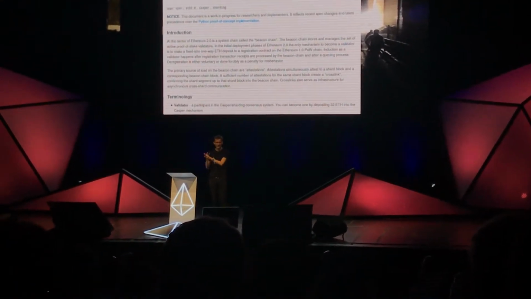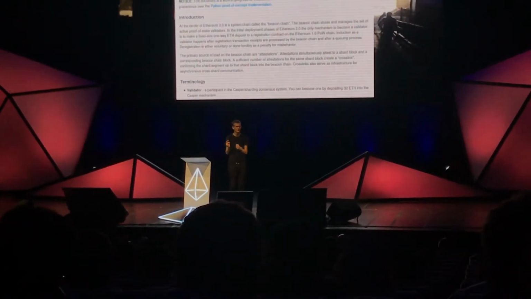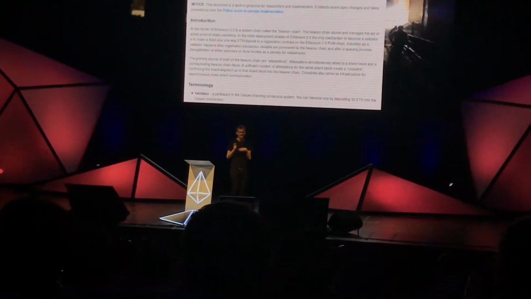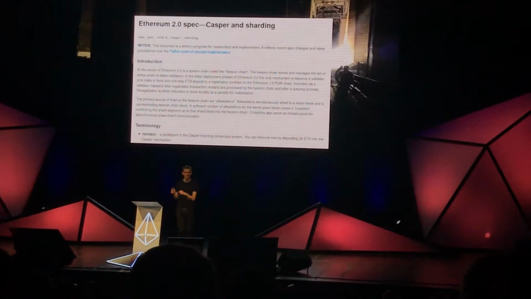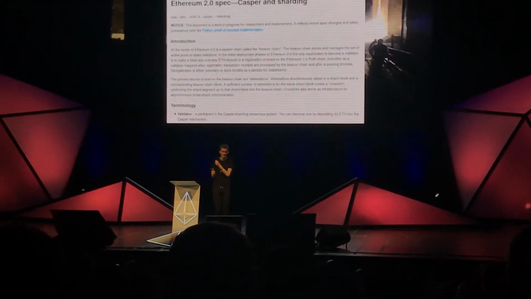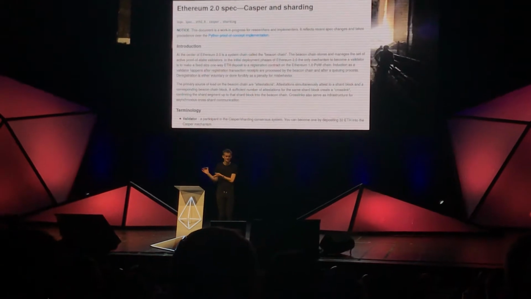Then over here we had a completely separate group that was trying to make a sharding system, that was trying to make a validator manager contract that was later renamed into a sharding manager contract on the main chain, and that was trying to build a sharding system on top of that.